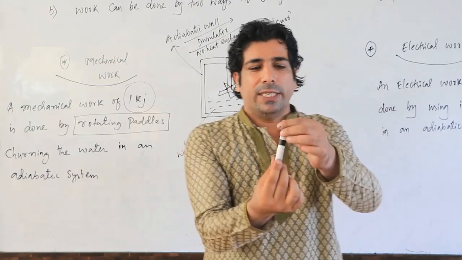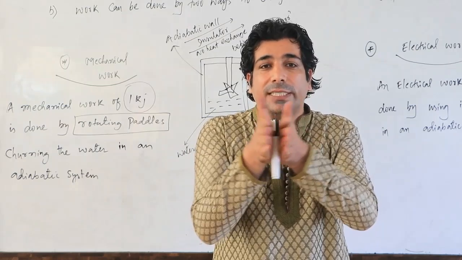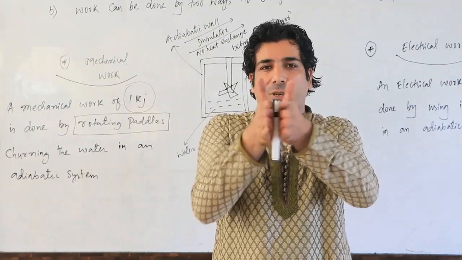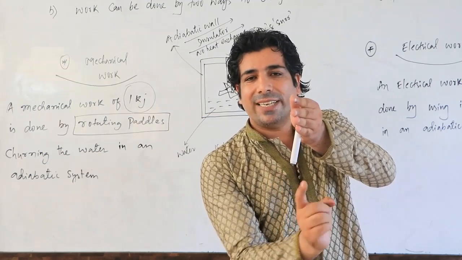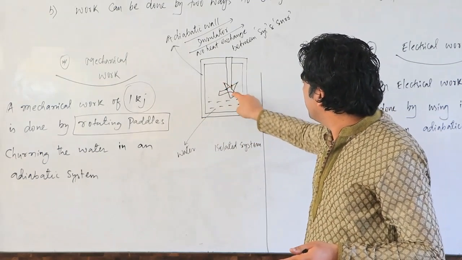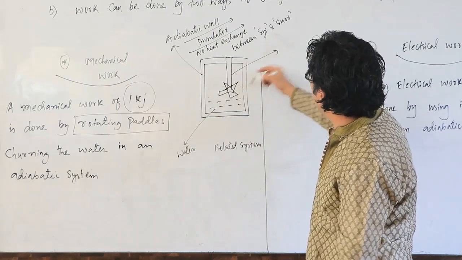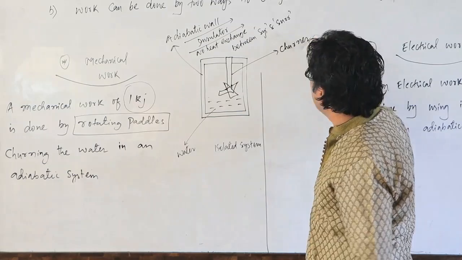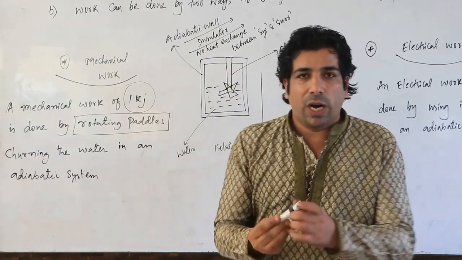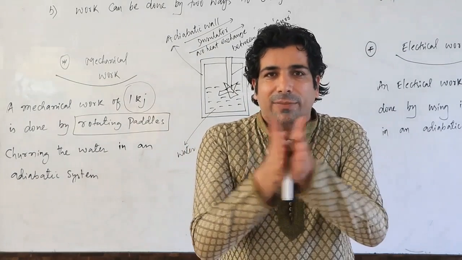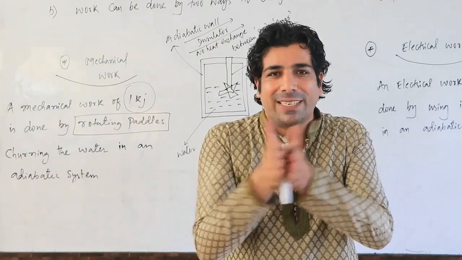Let us suppose this is the rotating paddle with me. So I will be doing the mechanical work. This is called as churning. You can look at this process. This is called as churning. And here the paddles are there. The blades are there. You can see the blades here. Okay. So these are rotating paddles and we can call it as churner. That means the water which is present inside, you are churning the water by using the churner or by rotating the paddles.